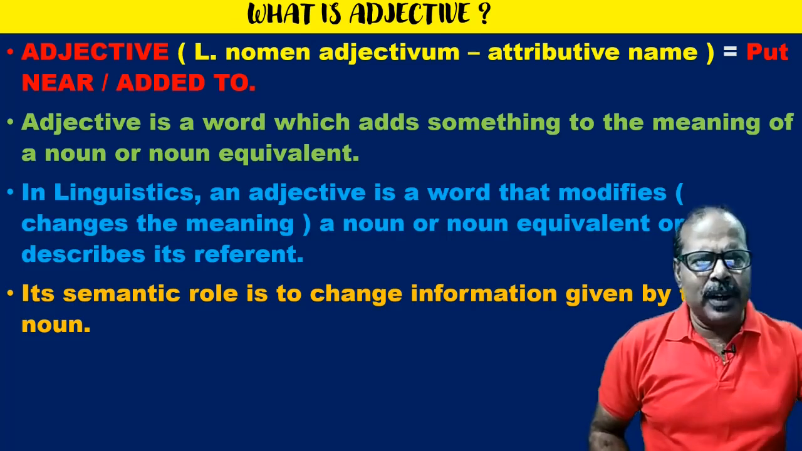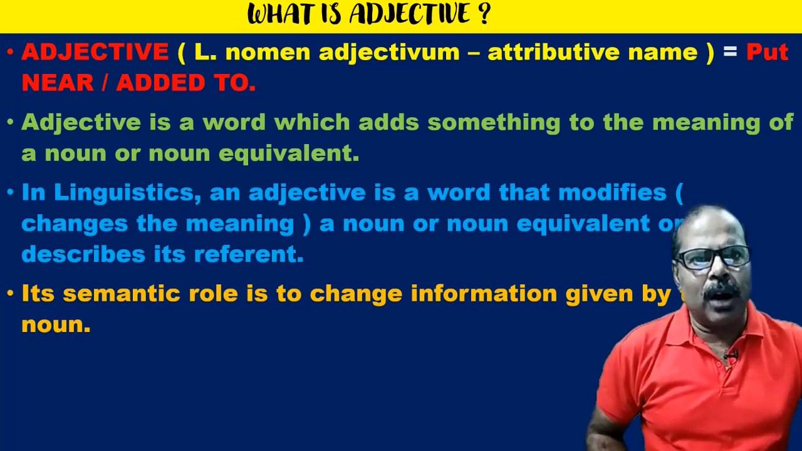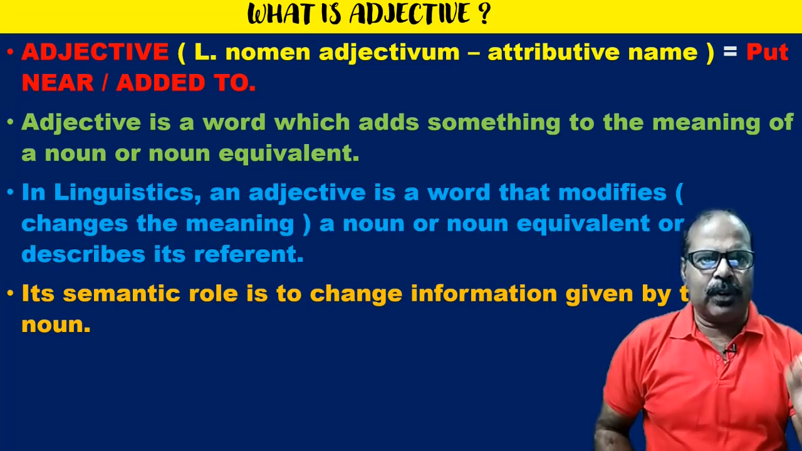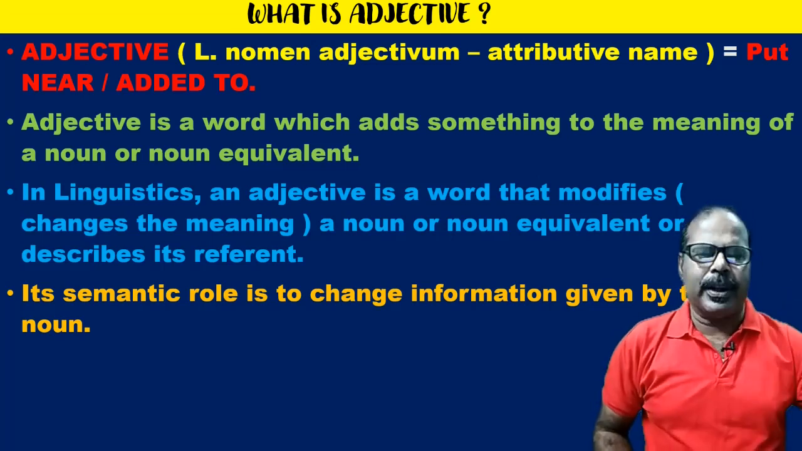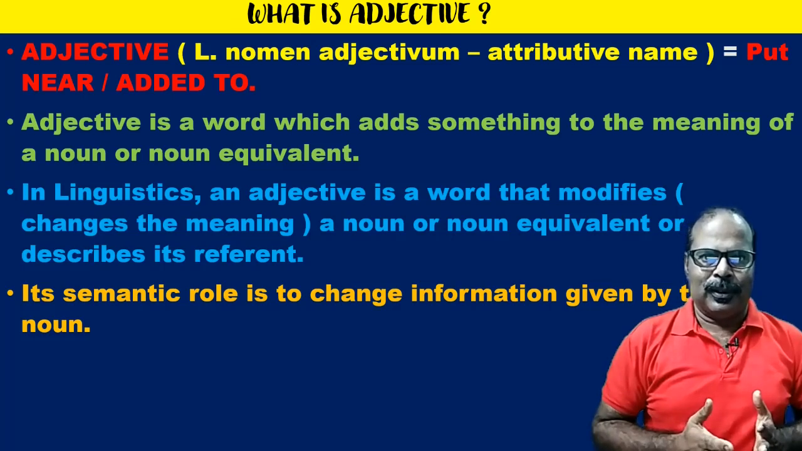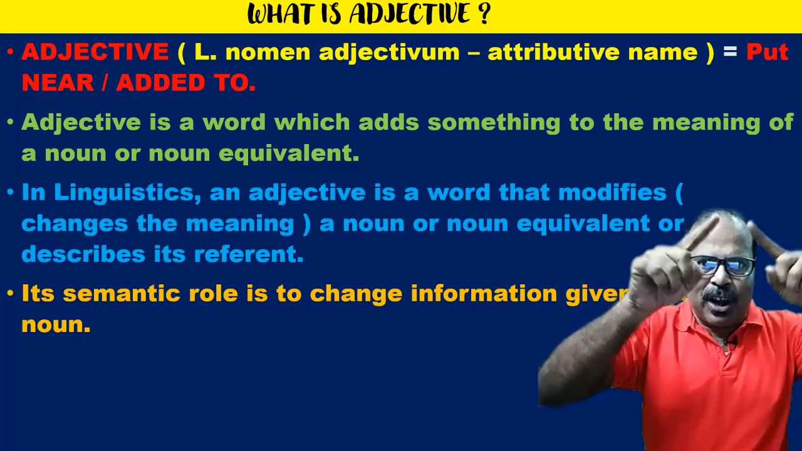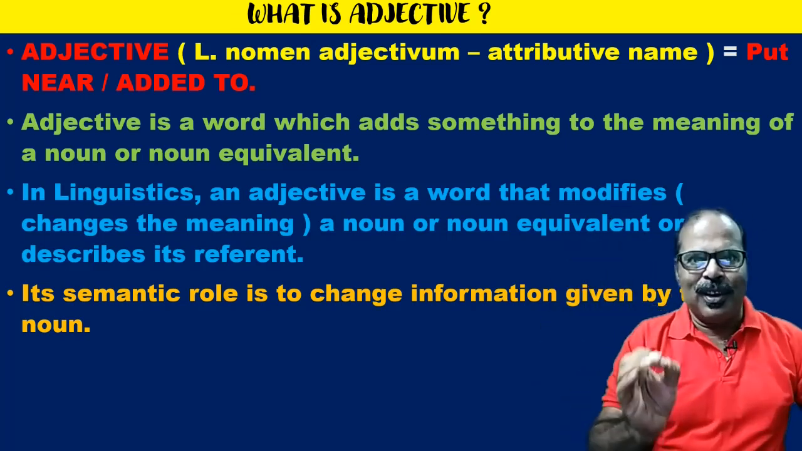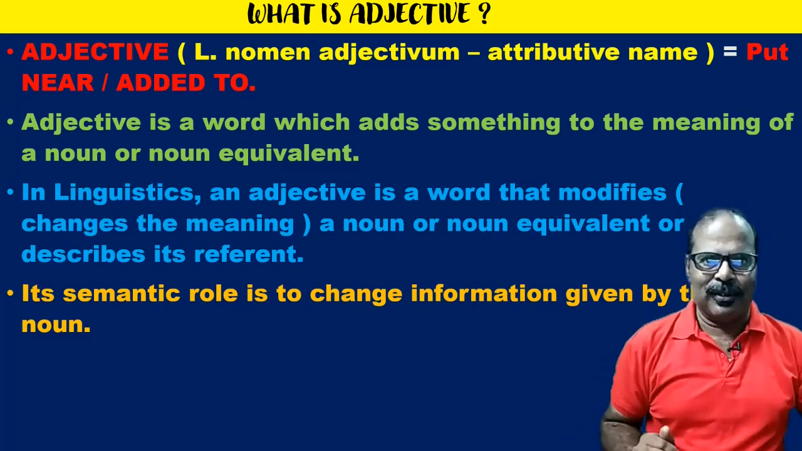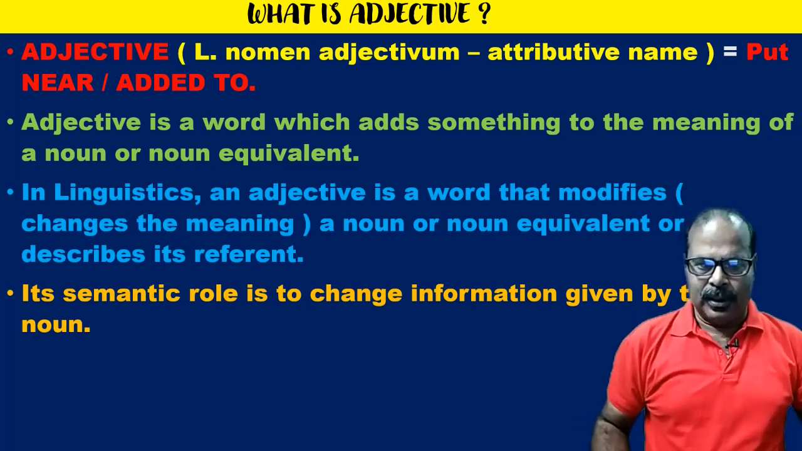So if I say open a window, that means any window. But if I say open the window, it denotes a particular window. Again, if I say open the big window, at once into our mind comes the picture of a big window. So it changes the meaning of the noun. It gives additional information about the noun. So this is the role played by the adjective.